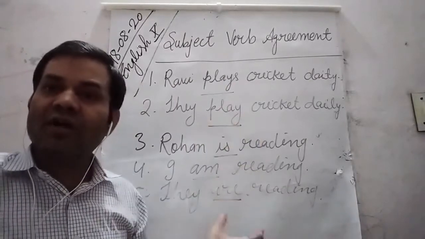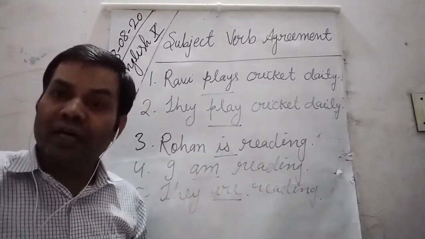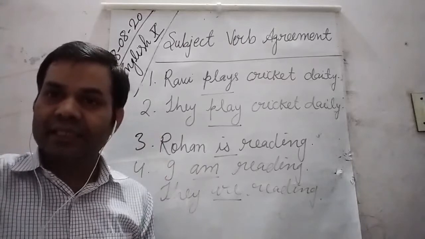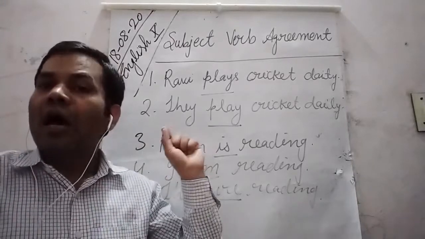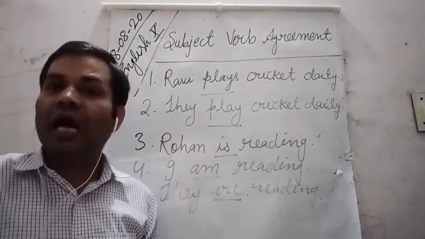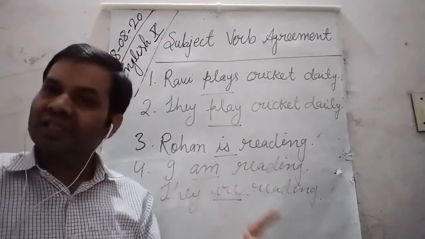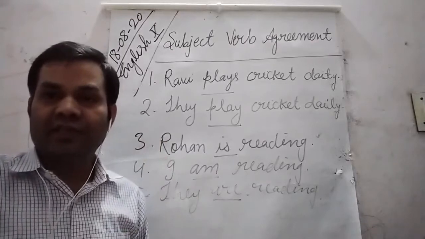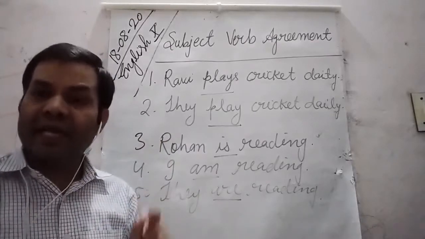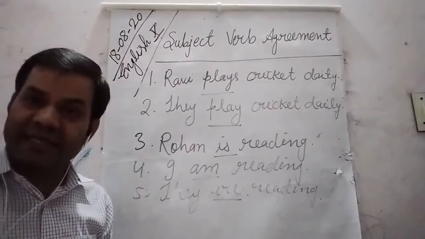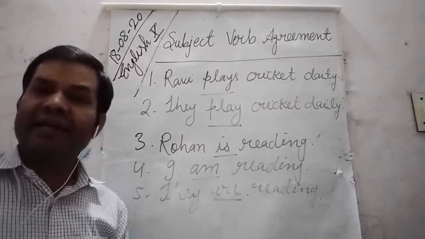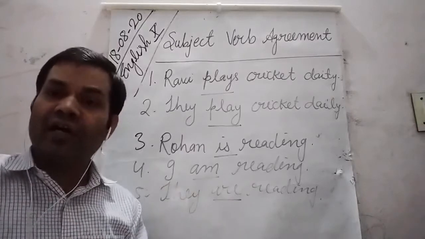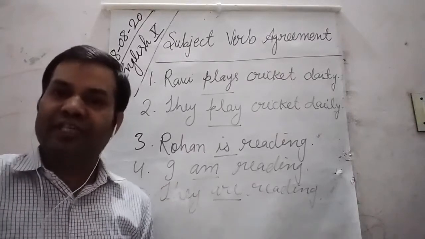So this is called subject verb agreement. In a sentence, a verb must agree with its subject. For making a sentence grammatically correct, it is very important to agree a verb with its subject.